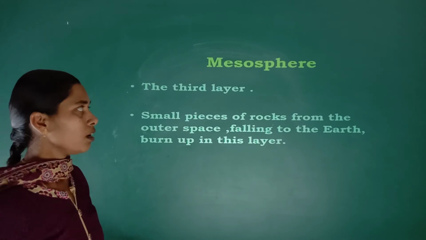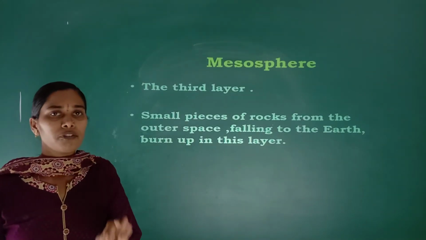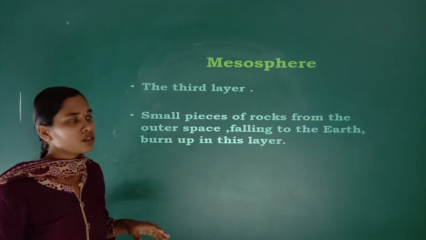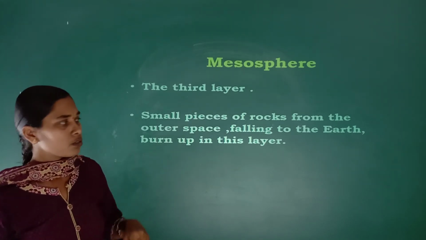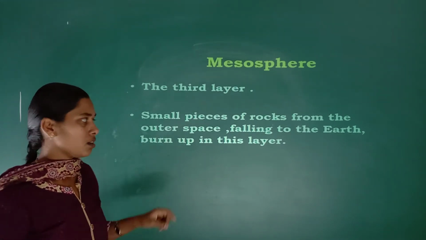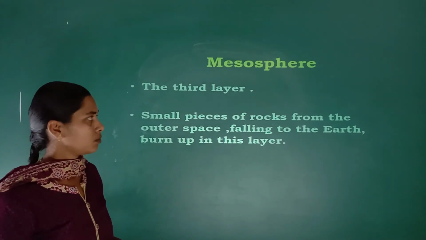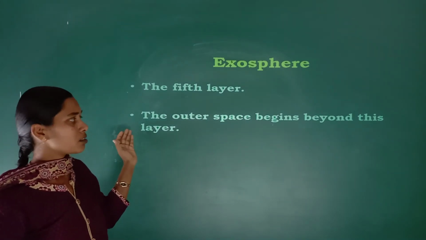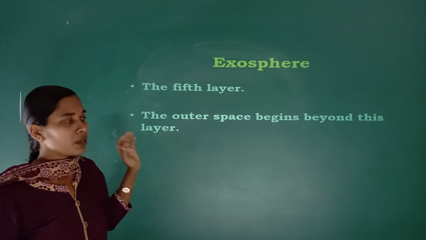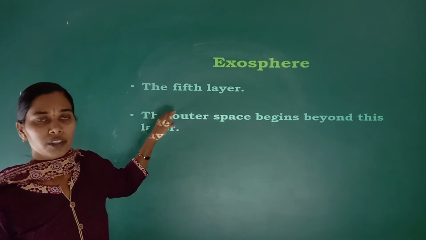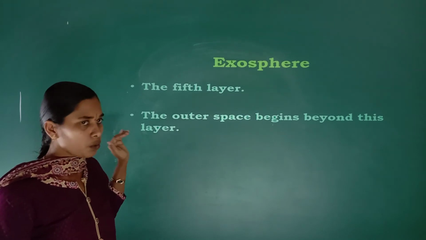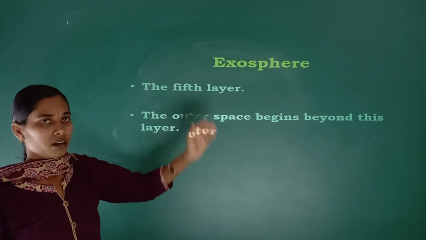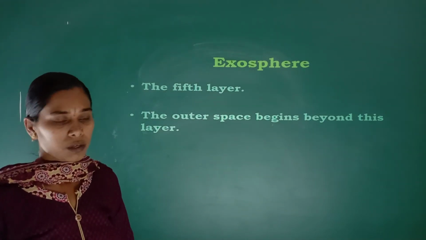Then the fifth layer of the atmosphere is the exosphere. It is the fifth layer and it is the outer space. The outer space begins beyond this layer. So which is the fifth layer of the atmosphere? Exosphere. The outer space begins beyond this layer.